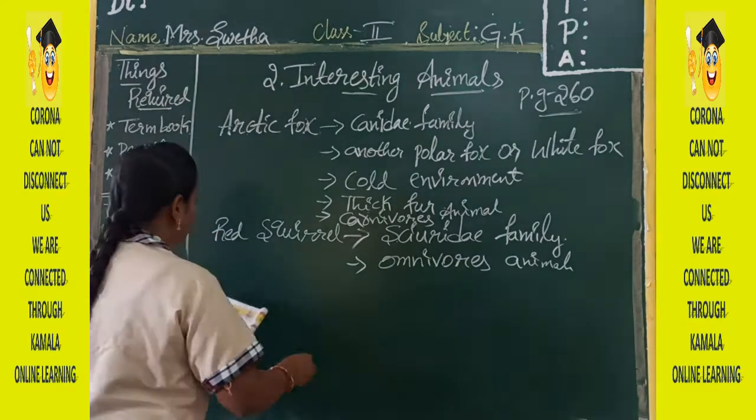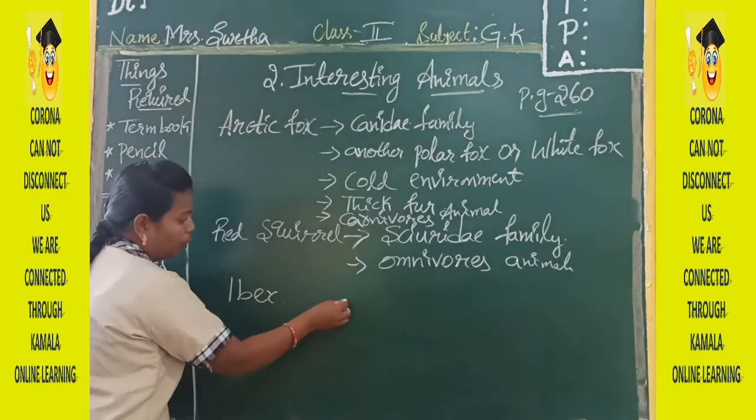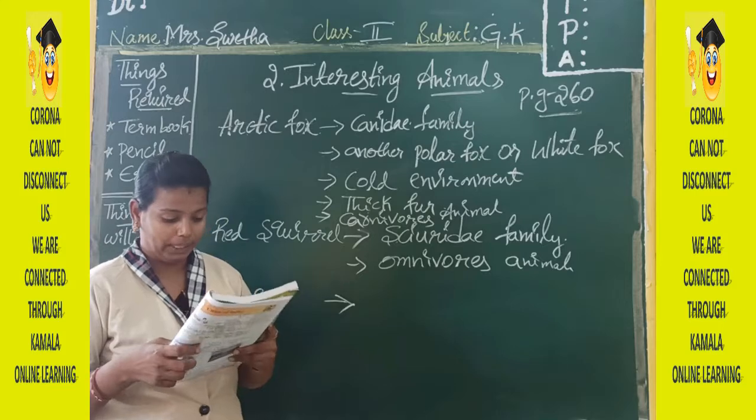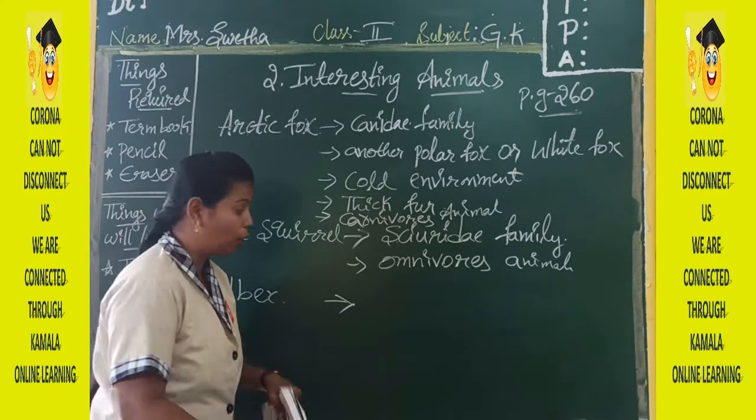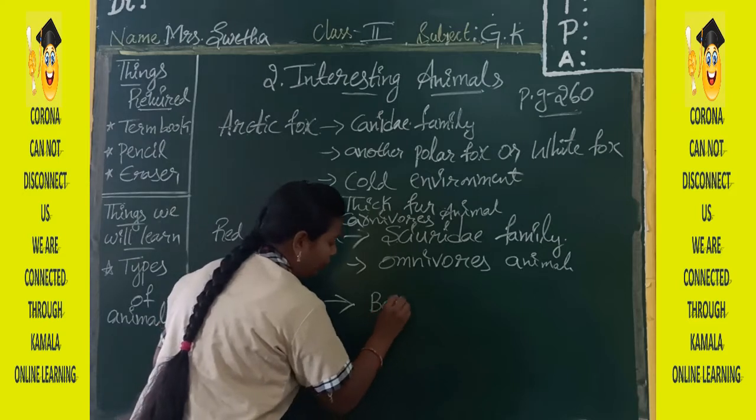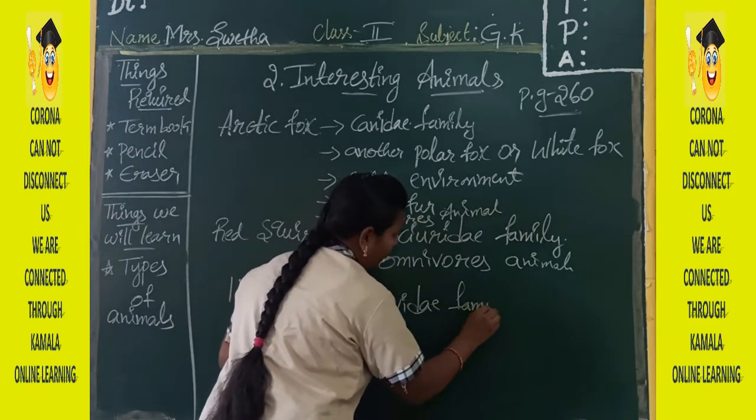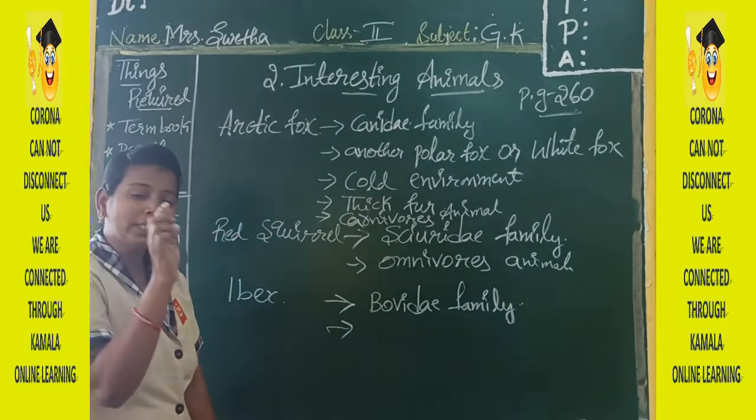Okay. Now next one, ibex. The next animal we are going to discuss is ibex. Okay. So this ibex belongs to the Bovidae family. And it looks like a goat.